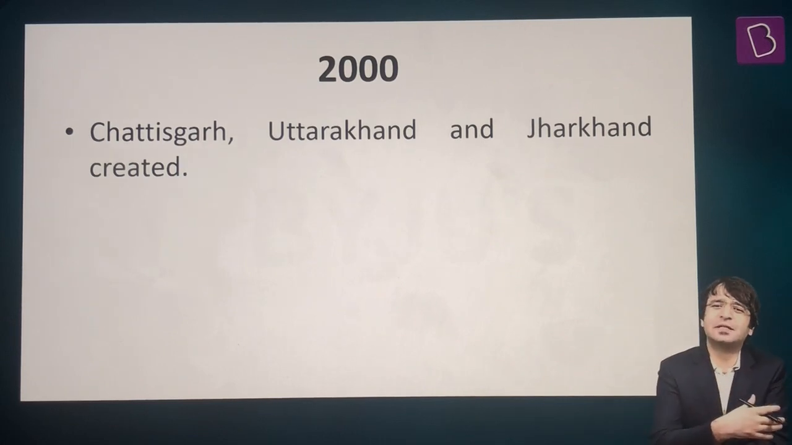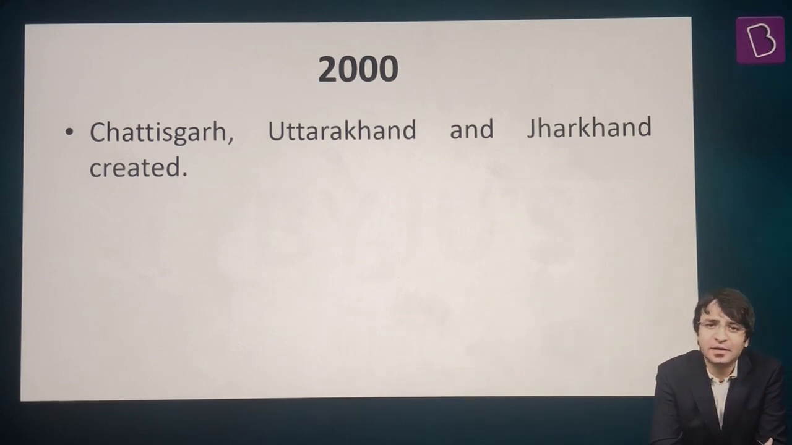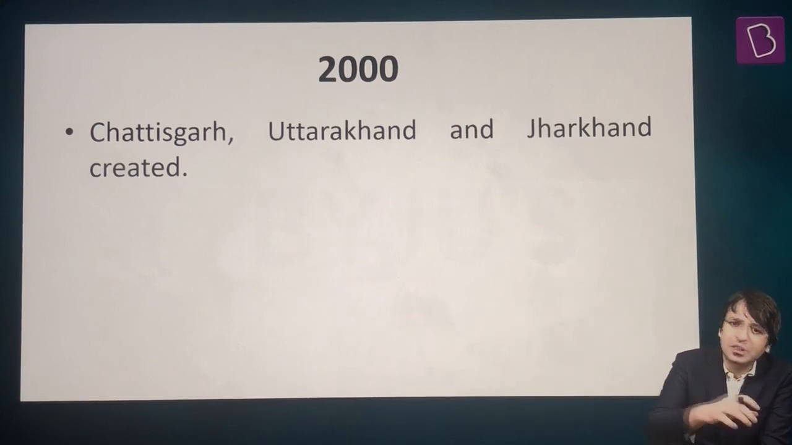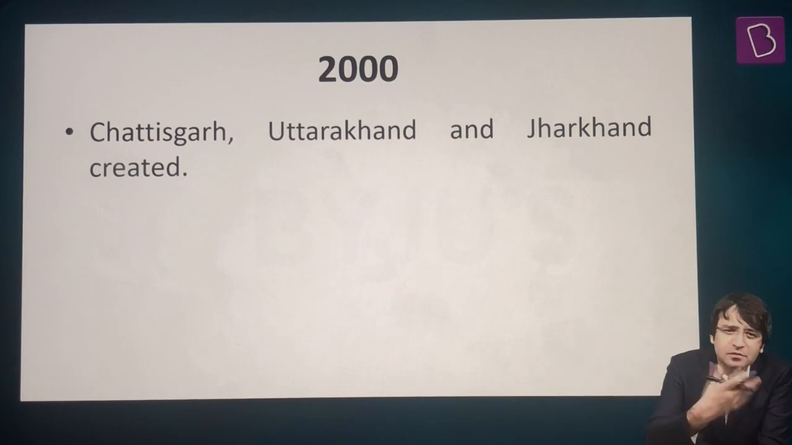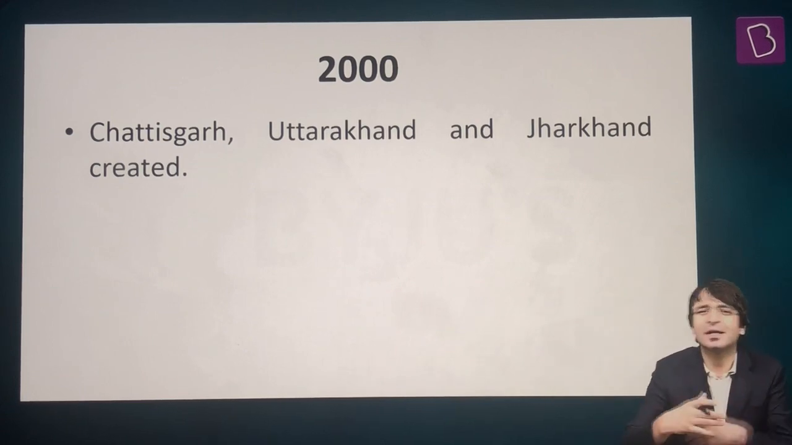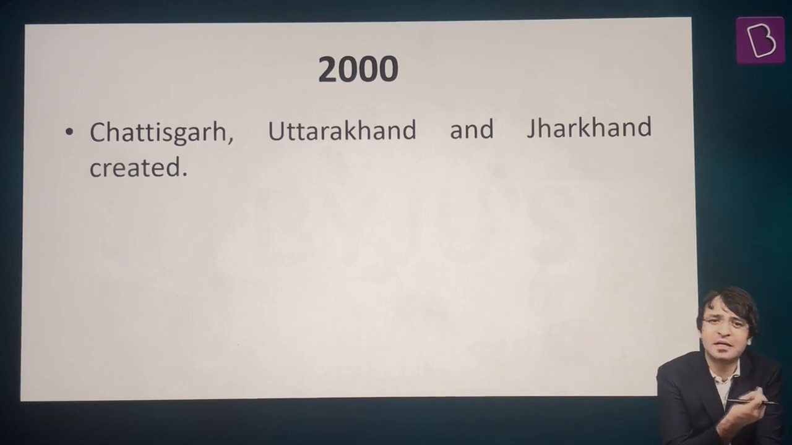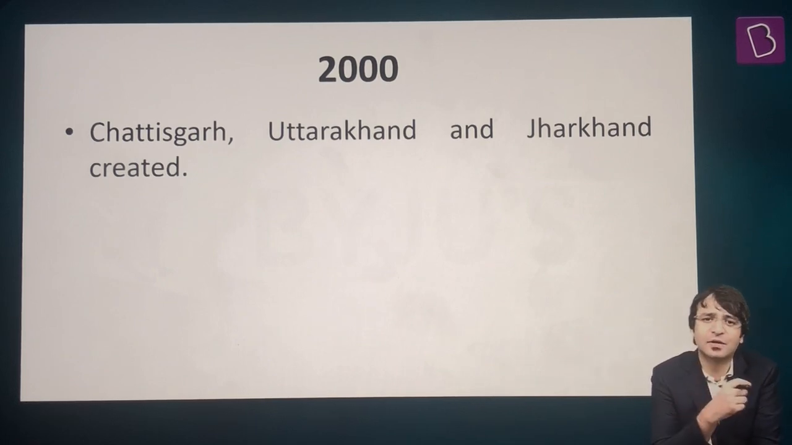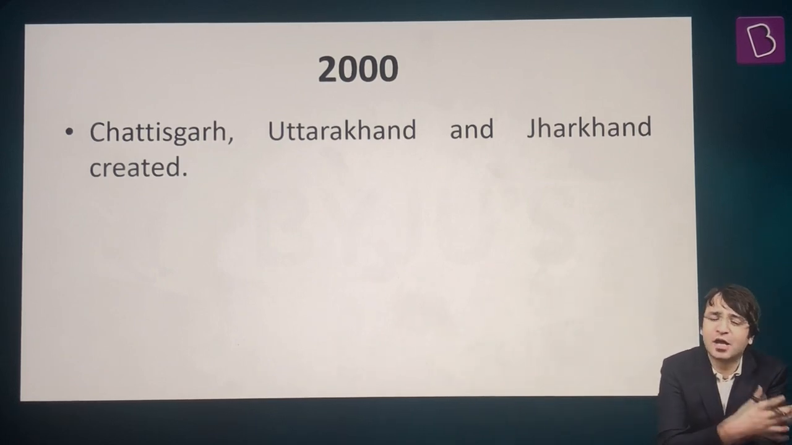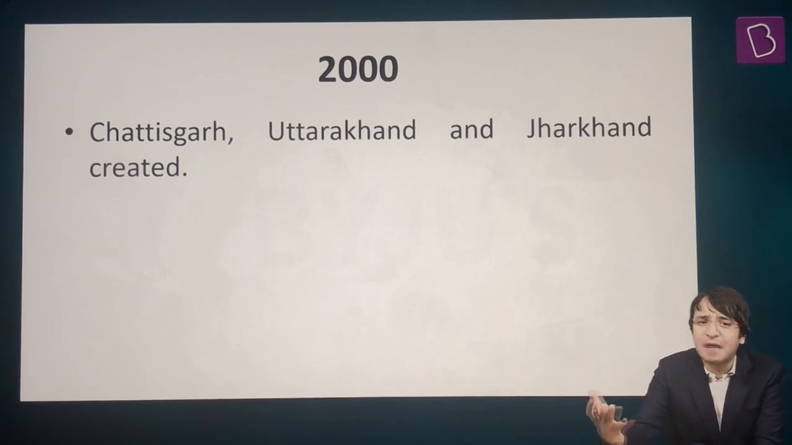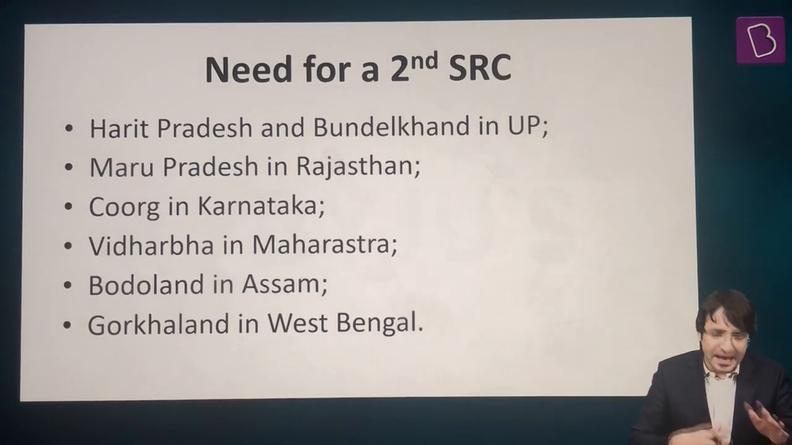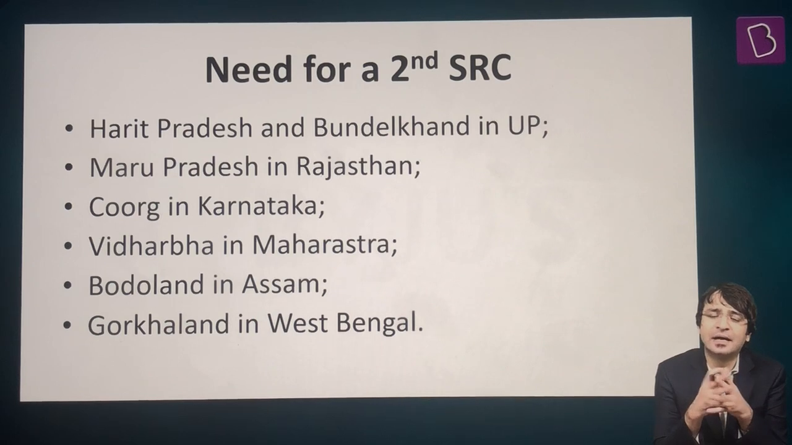After 1956, we saw another round of reorganization. For example, Goa became a state. Gujarat was carved out from Bombay, Maharashtra, Gujarat. Then we saw another round of reorganization when Chhattisgarh, Uttarakhand, and Jharkhand were carved out. Then the bifurcation of Andhra Pradesh. Then the bifurcation of Jammu and Kashmir. And now there are people who are demanding a second States Reorganization Commission.